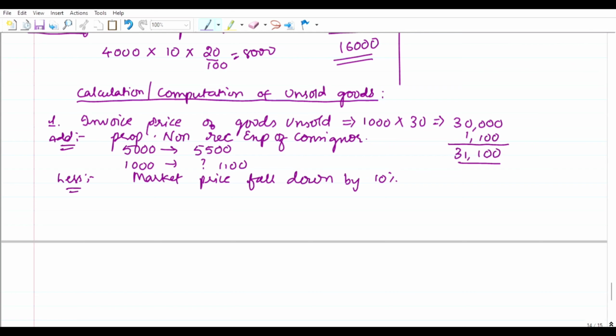Let us see now in the calculator. 31,100 into 10%, which is 3,110. If we deduct that, we get 27,990. So this is the value at invoice price.